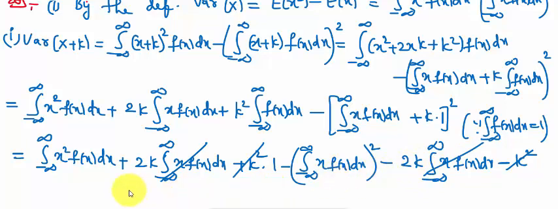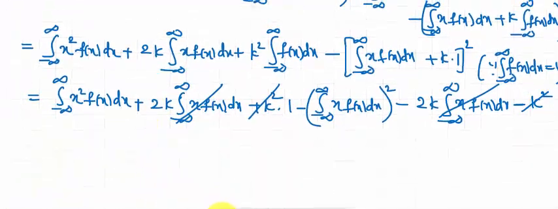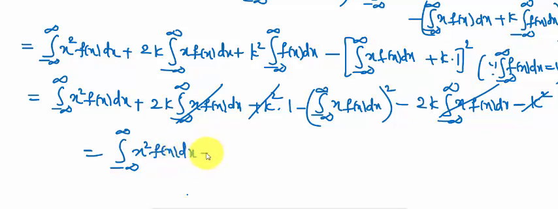It is equal to integral minus infinity to infinity x square f of x dx minus integral minus infinity to infinity x f of x dx whole square.